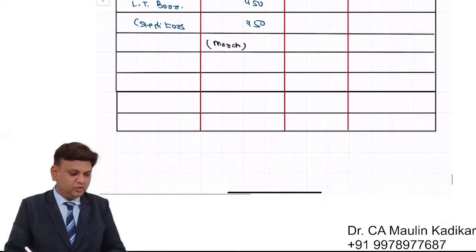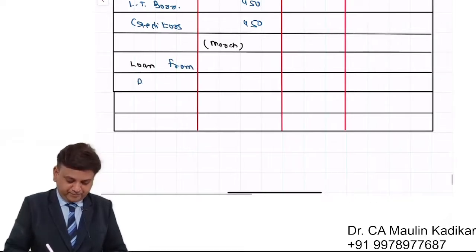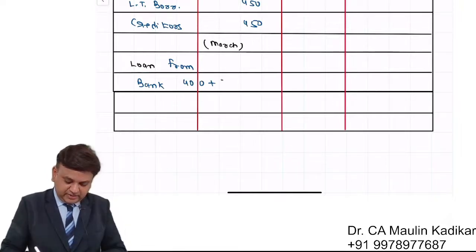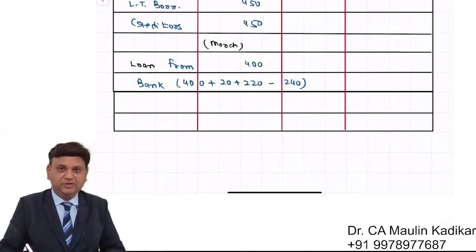Next is loan from bank. In that opening is 400. Borrowing for the month of January is 20, February it is 220, and March repayment is 240. So the closing balance would be 400.